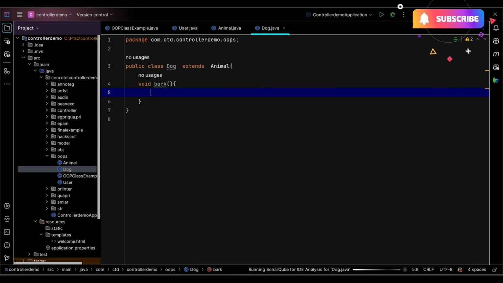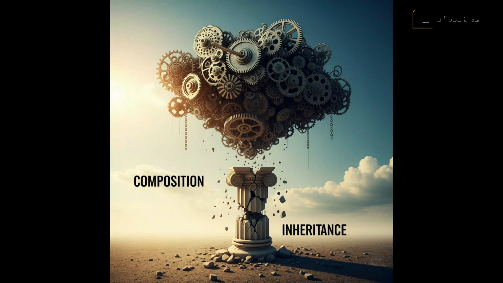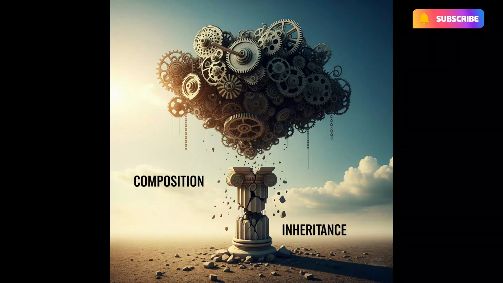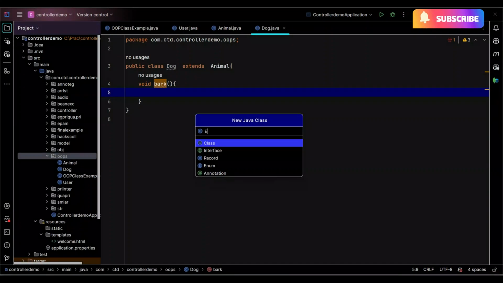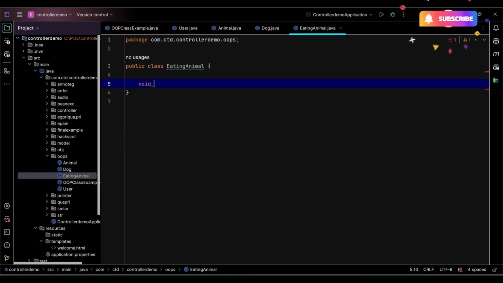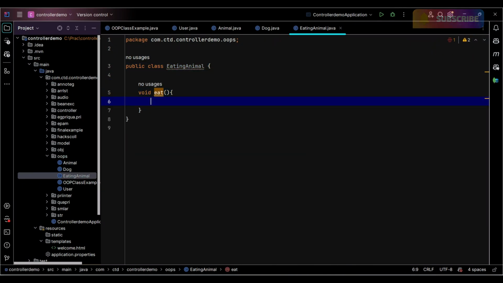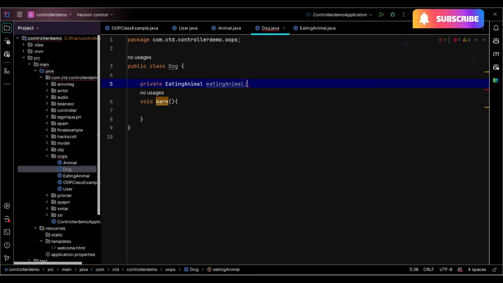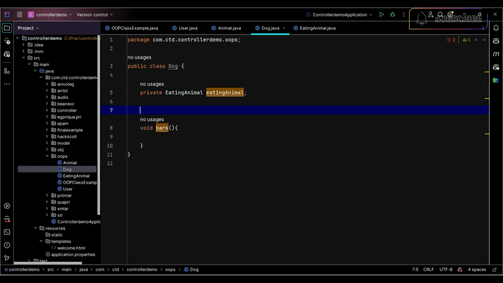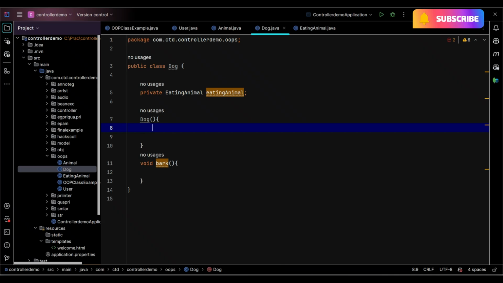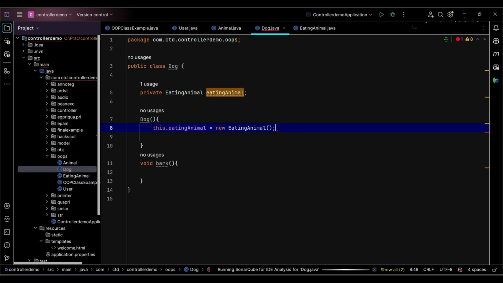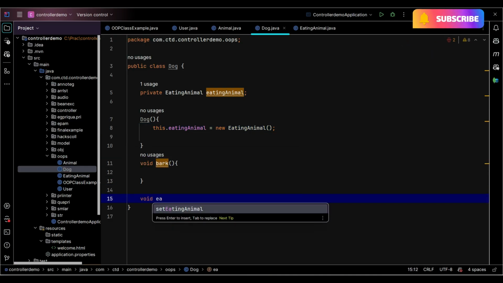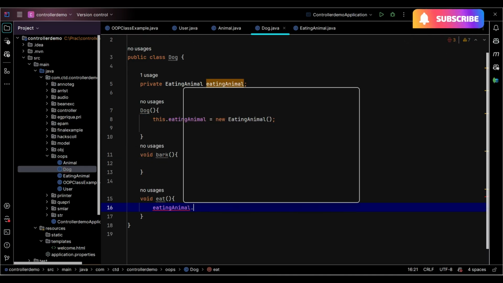Instead, you can use composition, which is much better. Now you will write an EatingBehavior class with a void eat method. Then the Dog class, instead of extending it, will have a composed EatingBehavior object, and the Dog constructor will initialize it with a new instance. The void bark method and the eat method can have your own implementation. Now the dog can use this eating behavior, it can swap it if required, it is quite flexible, and more importantly it is testable.